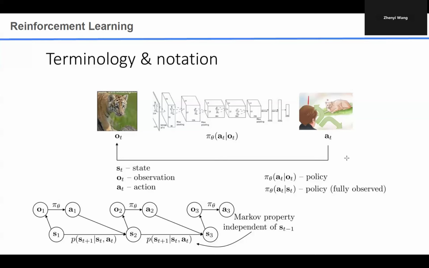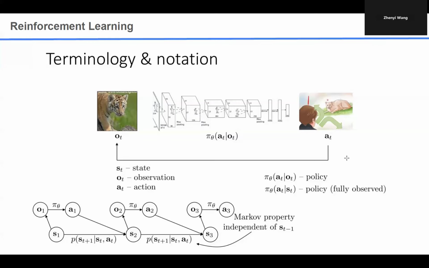And this policy could also be probabilistic or deterministic. For deterministic policies, the state to action mapping is a deterministic function instead of a probabilistic representation. After that, given these generated actions, we will move the environment to the second state, and we will repeat this process.